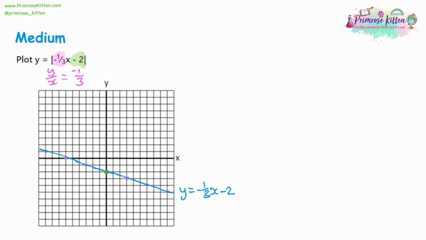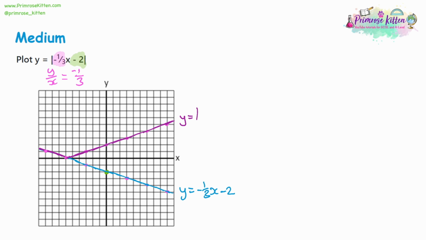Now we can take the positive part of this to also be part of the modulus version, but it's going to bounce off the x-axis. Now, if we look at the gradient's moving down on the y-axis and across 3 on the x-axis. So when we hit the x-axis, it's going to go in the opposite direction. It's still going to go across 3, but now it's going to go up 1 each time. So it's going to look like that. Effectively, once you're bouncing off the x-axis, if it's positive, make it negative, and if it's negative, make your gradient positive.